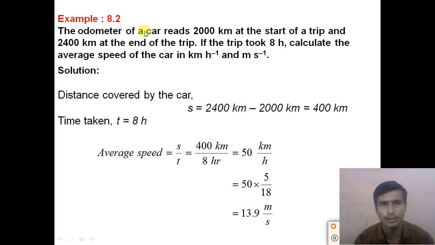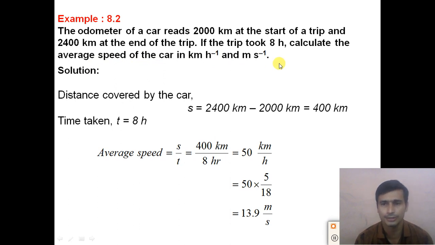So the odometer of the car reads 2000 kilometer at the start of the trip. When we start the trip, the odometer reading is 2000 kilometer, and 2400 kilometer at the end of the trip. When we finish the trip, the odometer reads 2400 kilometer. So how much distance did we travel? Before it was 2000 kilometer, and after the trip it is 2400 kilometer. So that means we traveled a distance of 400 kilometer, right? If the trip took 8 hours, calculate the average speed of the car in kilometer per hour as well as in meter per second, right.